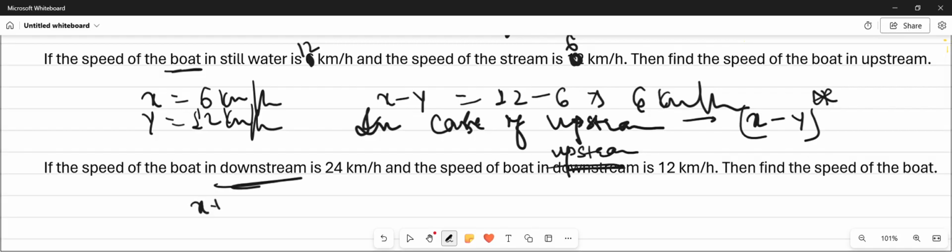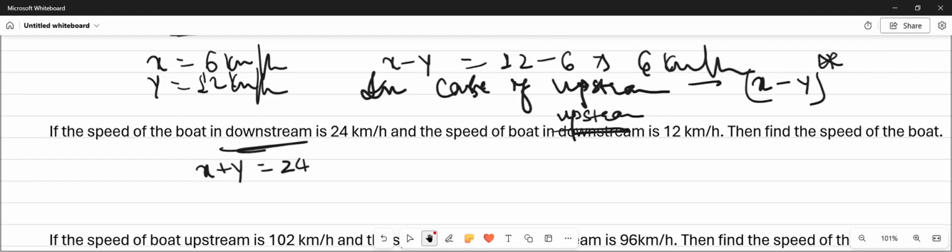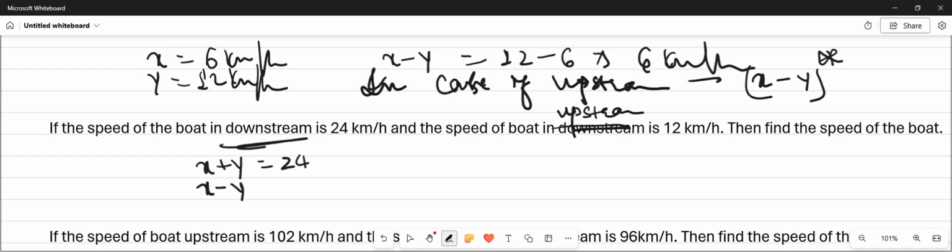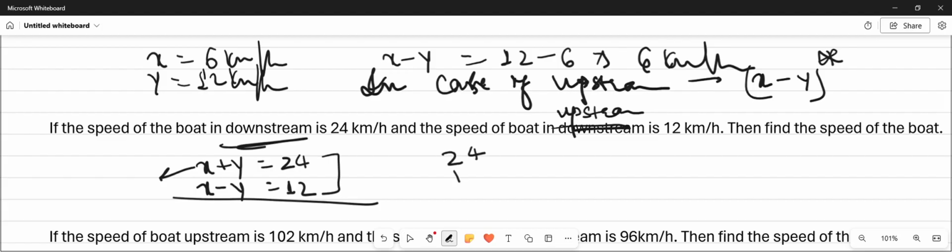Here the speed of downstream, x plus y, is equal to 24, and the speed of upstream, x minus y, is 12 km/h, and we have to find the speed of the boat, that is x. Whenever we are given this kind of question, we just add both the speeds and divide by 2. 24 plus 12 by 2 is 18.